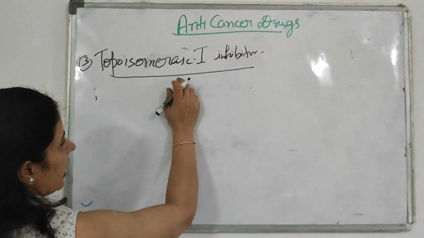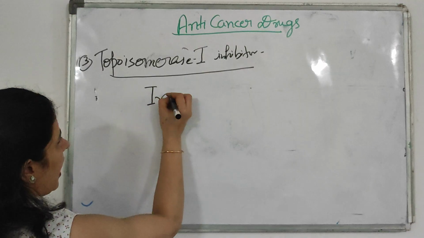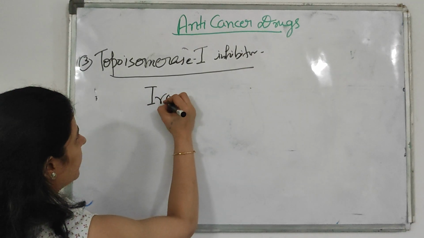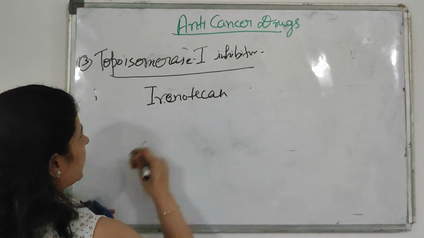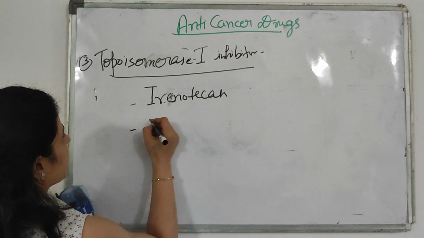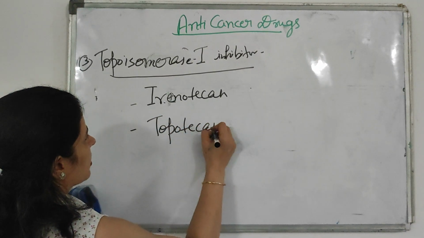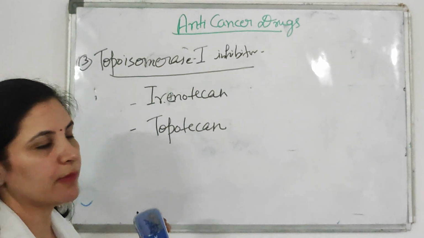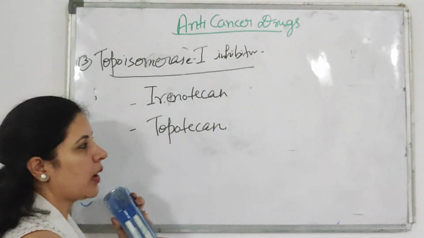So what drugs come under topoisomerase 1? It includes irinotecan, and second is topotecan. So irinotecan and topotecan, both these drugs come under the topoisomerase 1 inhibitors.